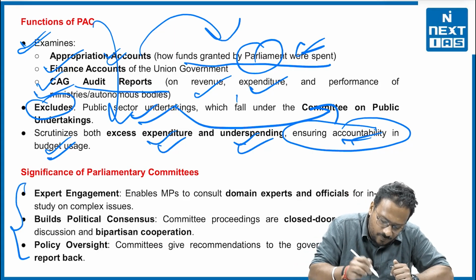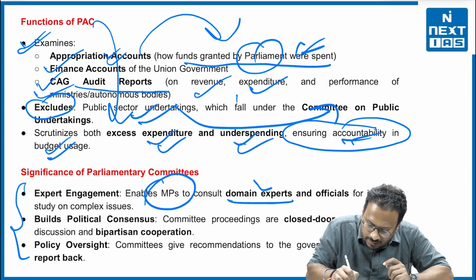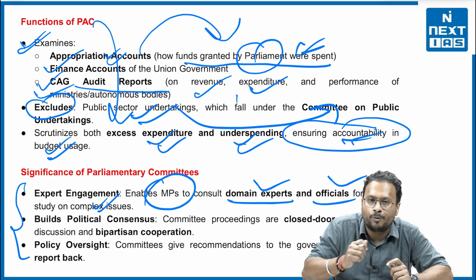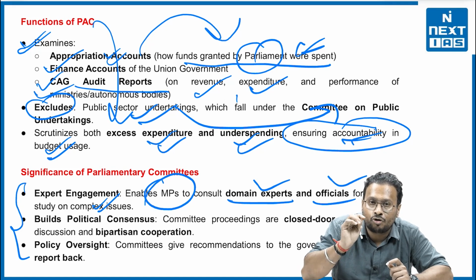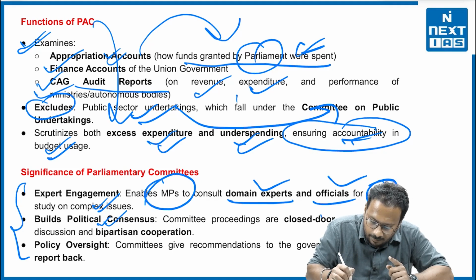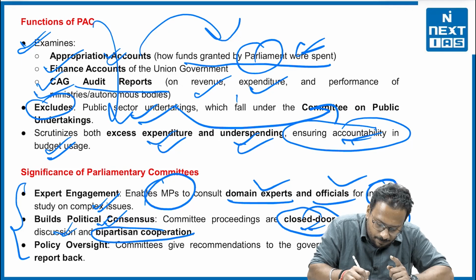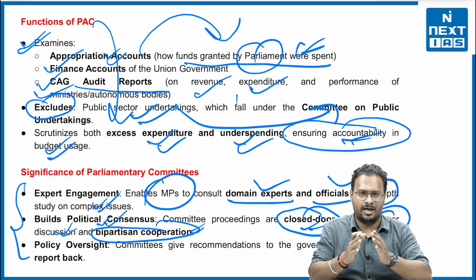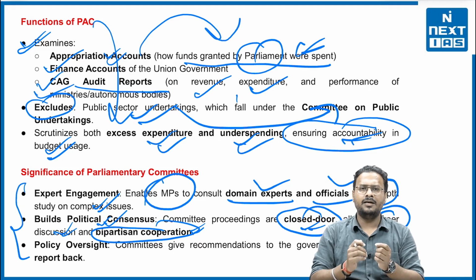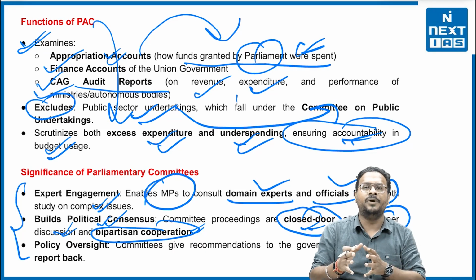Now the significance. Of course, expert engagement: it enables MPs to consult domain experts and officials for in-depth study of complex issues. A proper debate culture will be there, and proper questions will be asked. Second, it builds political consensus. Committee proceedings are closed door, allowing freer discussion and bipartisan cooperation. That means MPs from different political parties can discuss their views with each other, so a political consensus will be built.